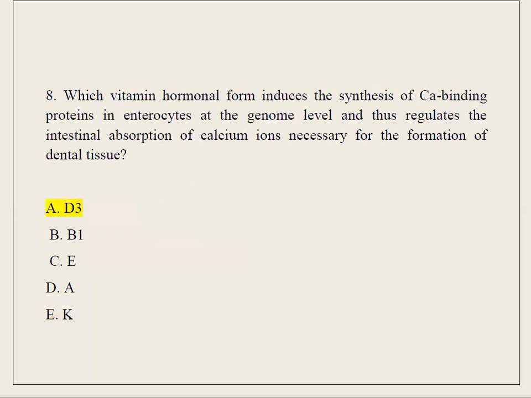8. Which vitamin hormonal form induces the synthesis of Ca-binding proteins in enterocytes at the genome level and thus regulates the intestinal absorption of calcium ions necessary for the formation of dental tissue? A. D3. B. B1. C. E. D. A. E. K.